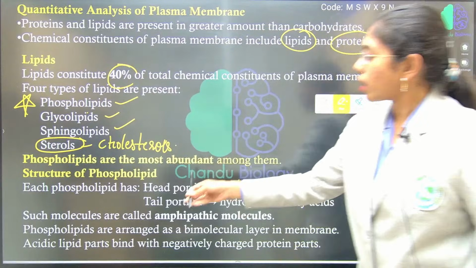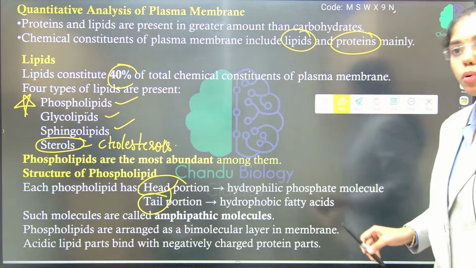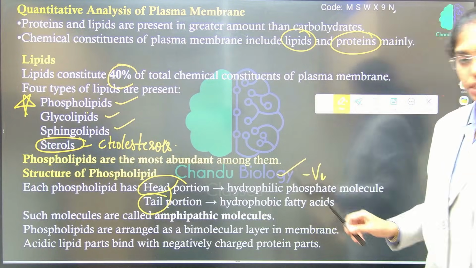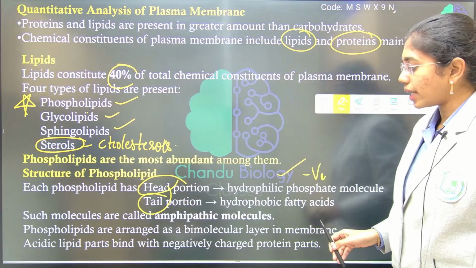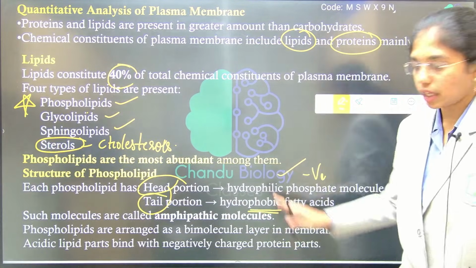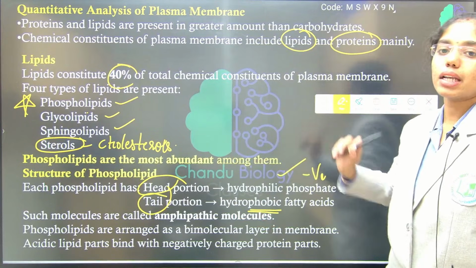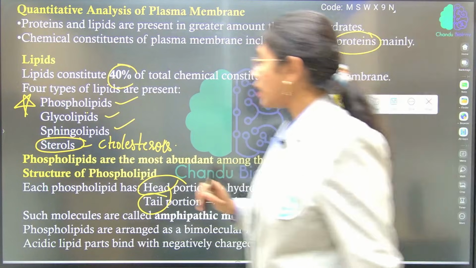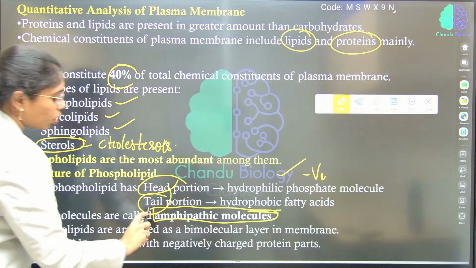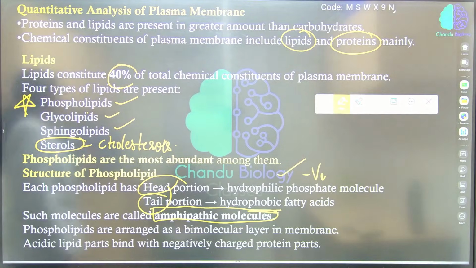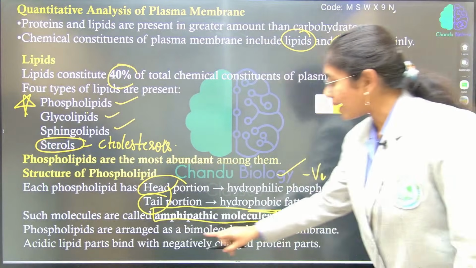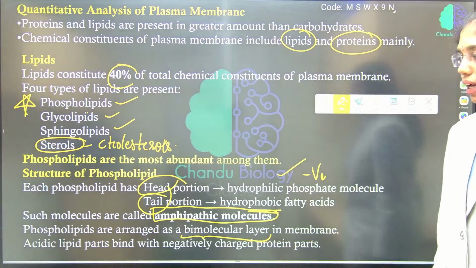Each phospholipid has a head portion and a tail portion, with a hydrophilic phosphate molecule, which has a negative charge. Inside it has a hydrophobic fatty acid moiety. On the inner side it is hydrophobic, and on the outer side it is the hydrophilic polar head. Such molecules are known as amphipathic molecules because they have both a hydrophilic head and a hydrophobic tail. Phospholipids are arranged as a bimolecular layer in the membrane.